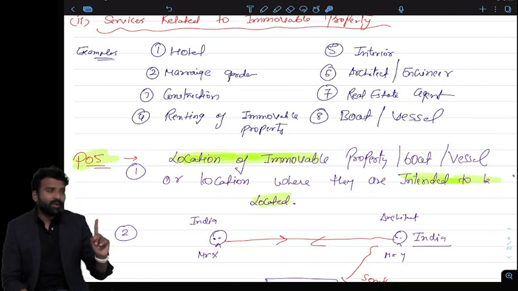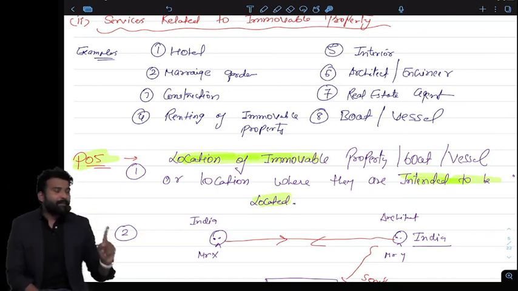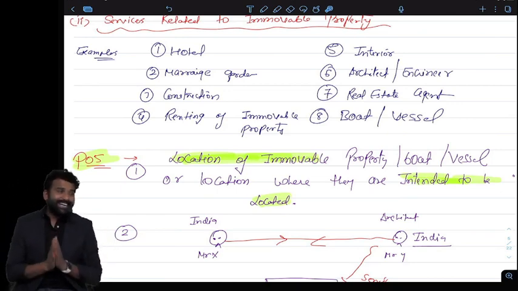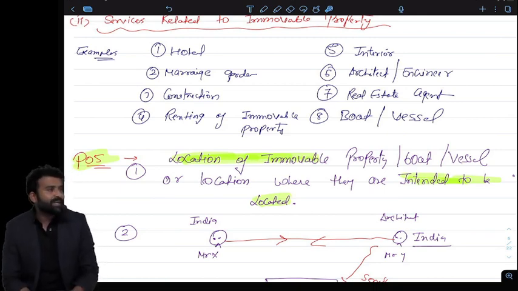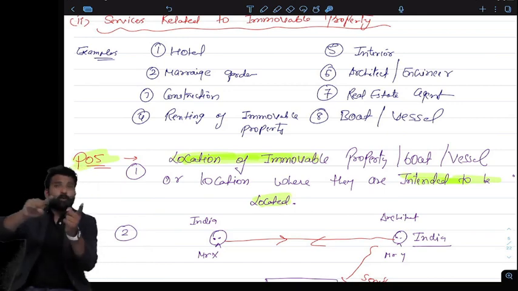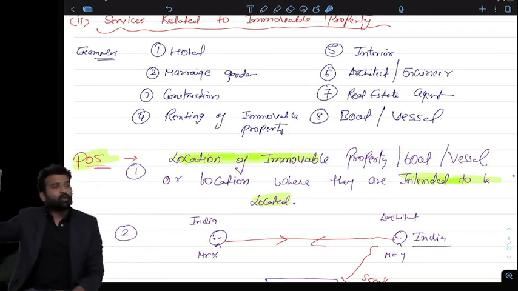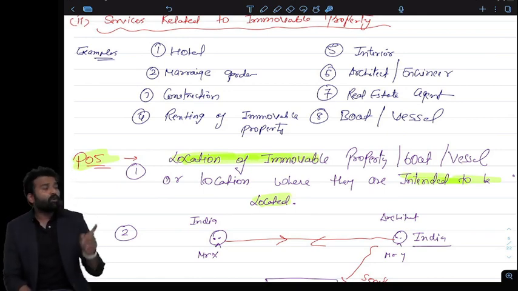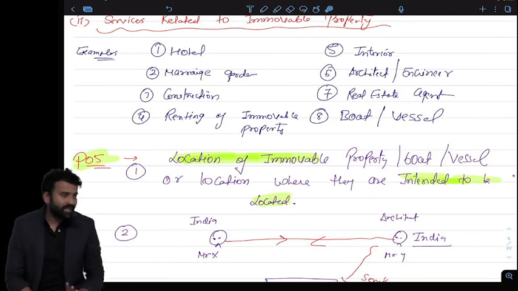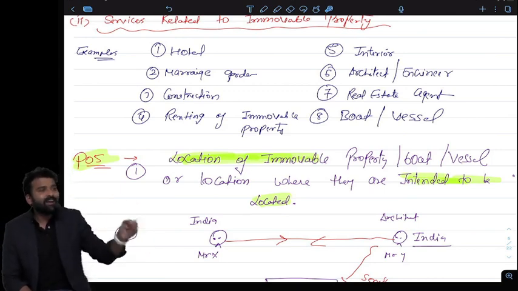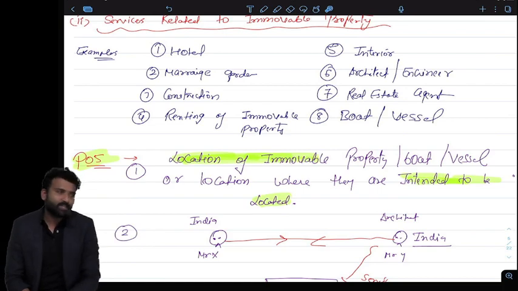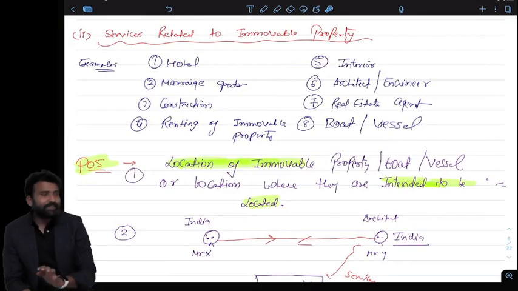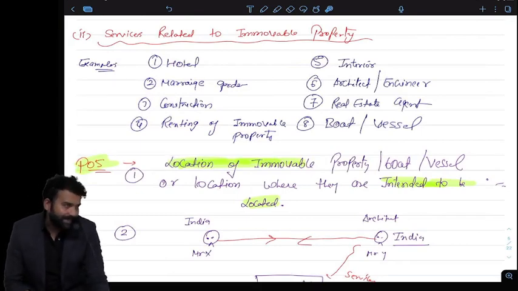Yeah, this is very important. First, if I am taking or giving any services relating to immovable property, I will be choosing location of property as place of supply. However, if my property is not in India, then I will go for general rule and I will choose location of recipient as the place of supply. I will follow general rule if my property is outside India. If my property is in India, then my property is the location, that is the place of supply. Always the location is the place of supply. This is regarding the services relating to immovable property.